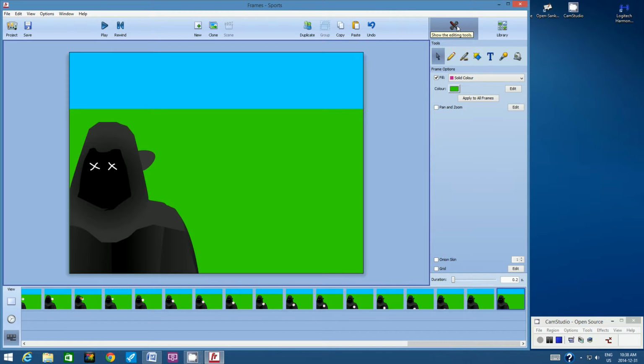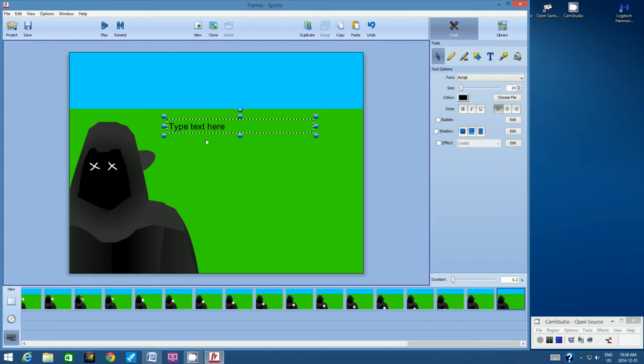From the Tools panel on the right-hand side of the screen, click on the Text tool. Let's double-click in the Text tool, and we're going to type in something that reminds me of old-style cartoons when a villain or a character we didn't really like got hit. In a cartoon, we don't want to make it very violent, so we always want to add that humor or comedy.